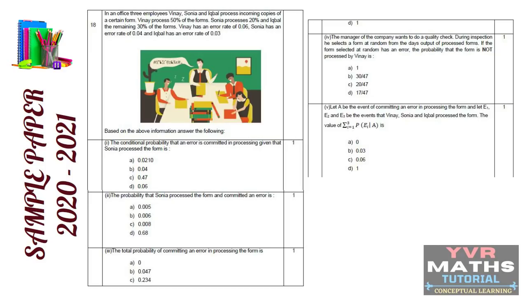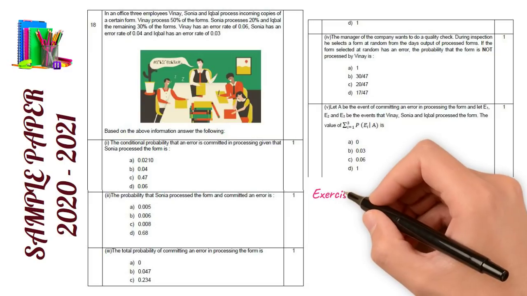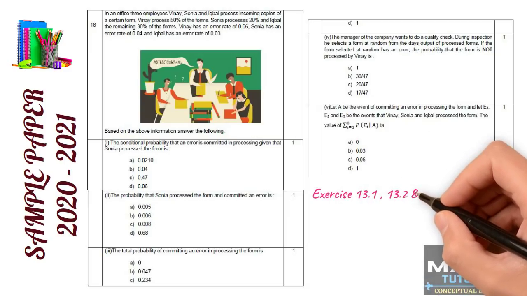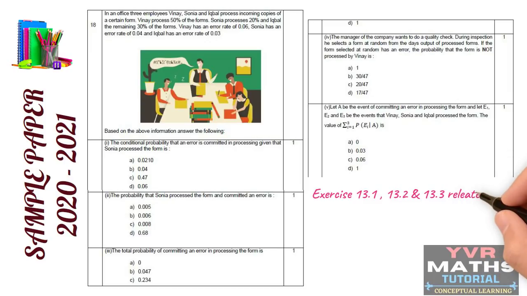To answer these 5 questions, you should know concepts of conditional probability, multiplication theorem on probability, total probability theorem concept, and some basic knowledge from the 11th standard should be there. Then only students can answer this type of case study questions. So very easy students, don't bother about these case study questions. By seeing, the question is somewhat different, but if you start reading the question, if you think, then these questions will be very easy. Okay, students?